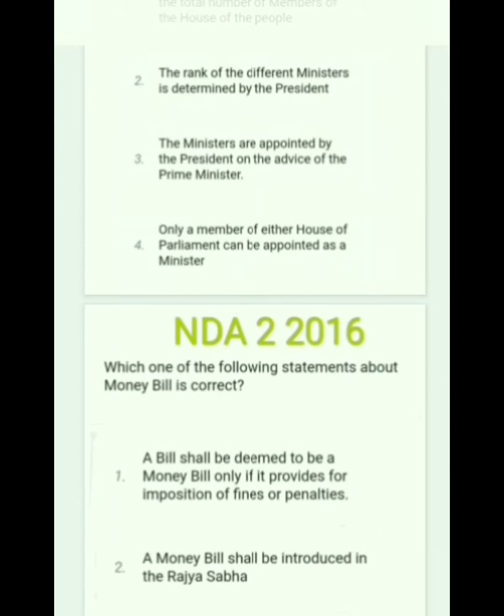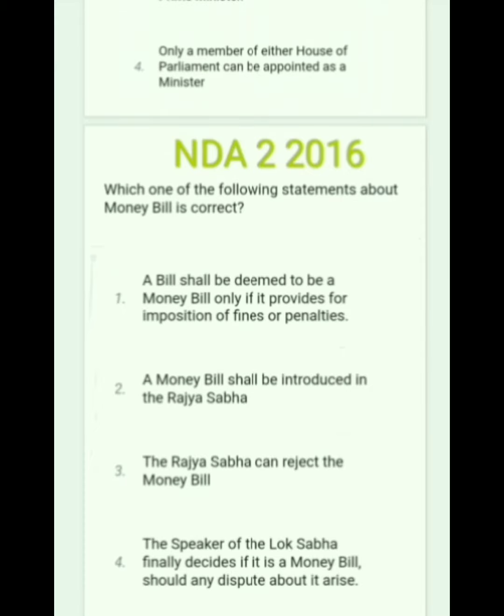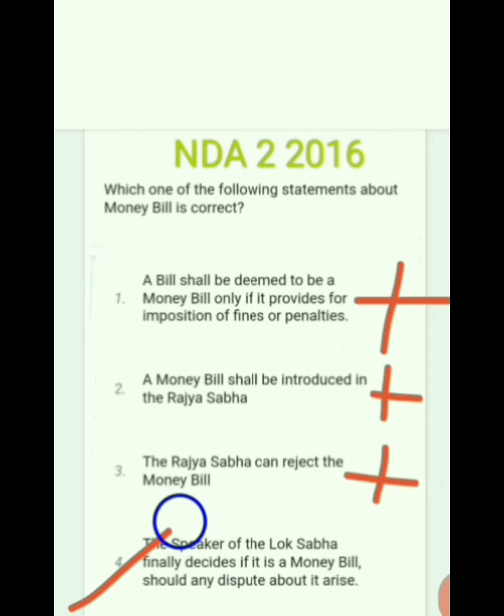Next question. Which of the following statements about a money bill is correct? A bill shall be deemed to be a money bill only if it provides for imposition of fine or penalty. Wrong. A money bill shall be introduced in Rajya Sabha. Wrong, because it is introduced in Lok Sabha. The Rajya Sabha can reject the money bill. Wrong. The Speaker of Lok Sabha finally decides if it is a money bill, should any dispute arise about it, is correct.